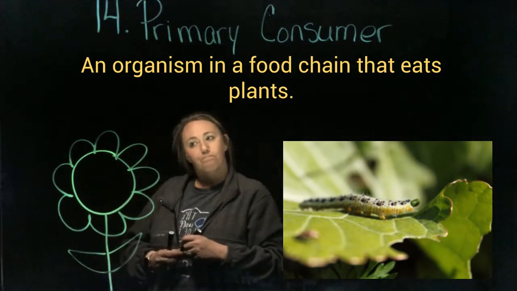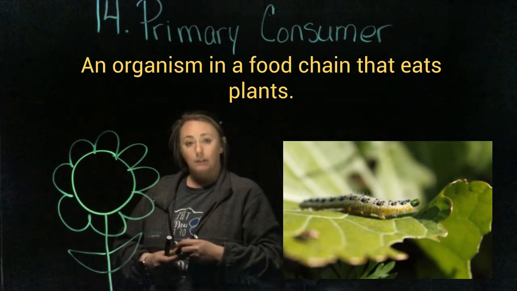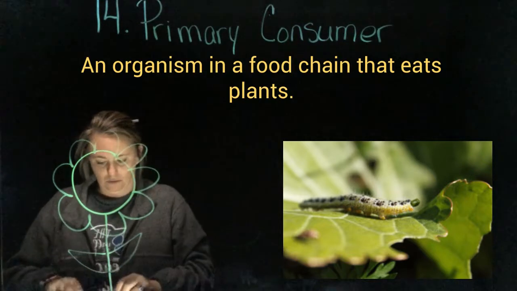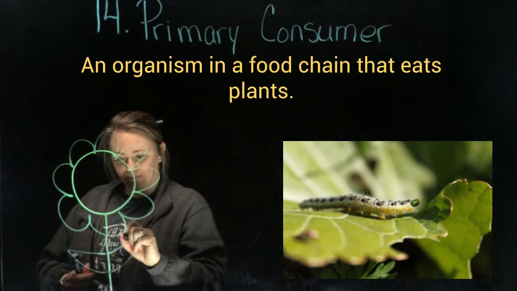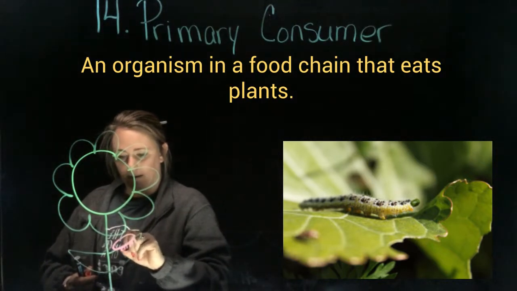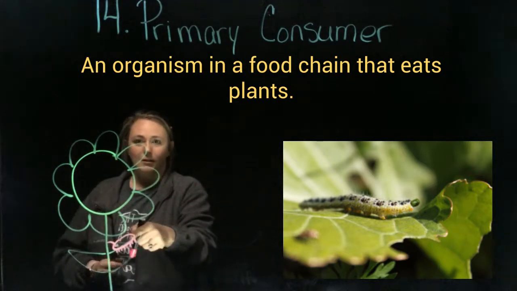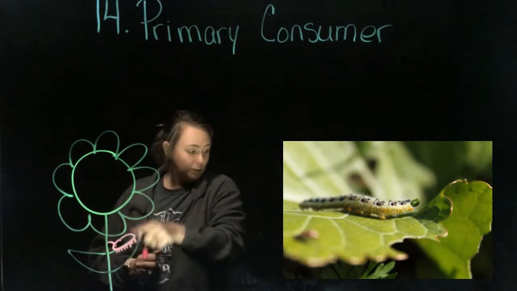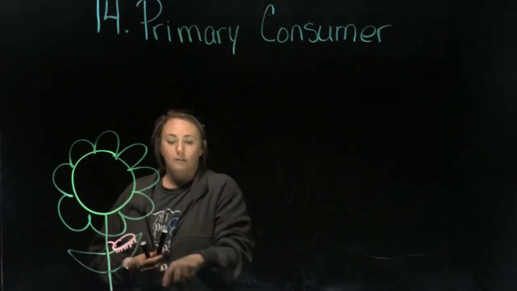So I know when I go out to my garden and I look at my tomato plants, sometimes I see caterpillars or worms on there. So I'm going to try to draw a worm, okay, or a caterpillar, something with legs, okay. So this would be my primary consumer. This guy is eating my leaf. He's the primary consumer. This is going to take us to our very next word.